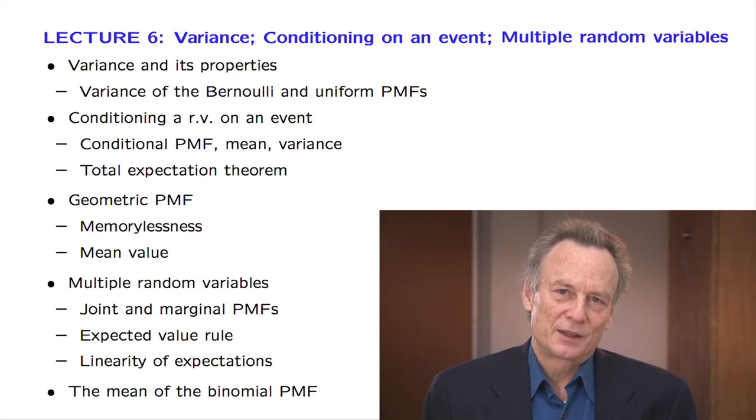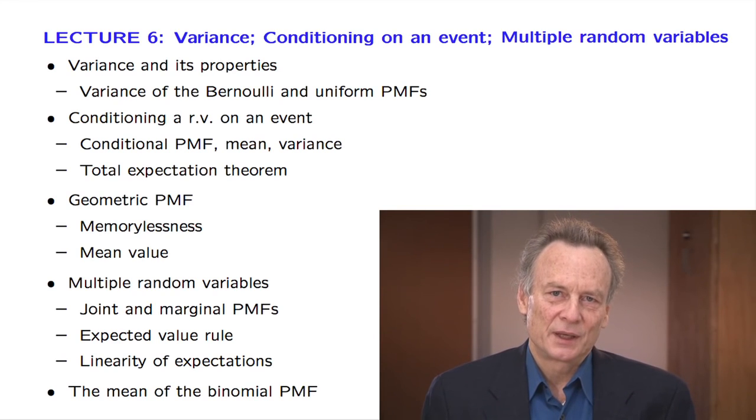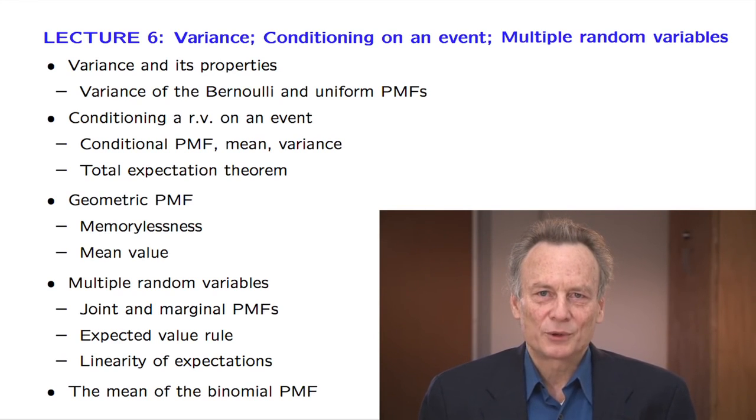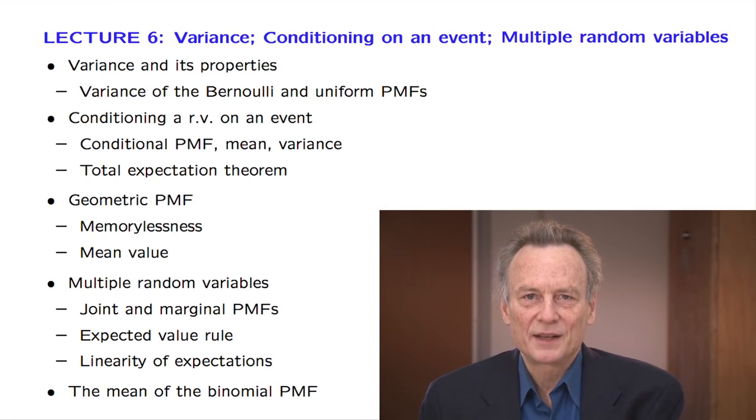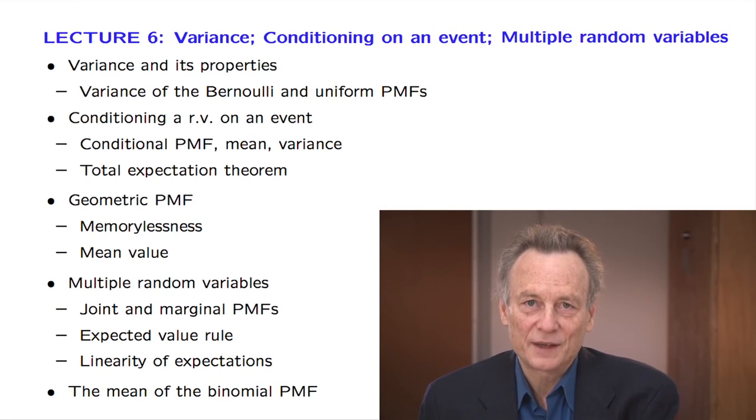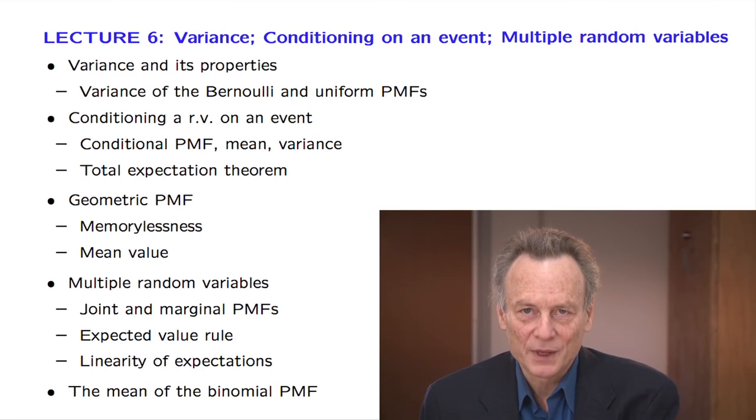In the second part, we discuss conditioning. Every probabilistic concept or result has a conditional counterpart, and this is true for probability mass functions, expectations, and variances. We define these conditional counterparts and then develop the total expectation theorem.